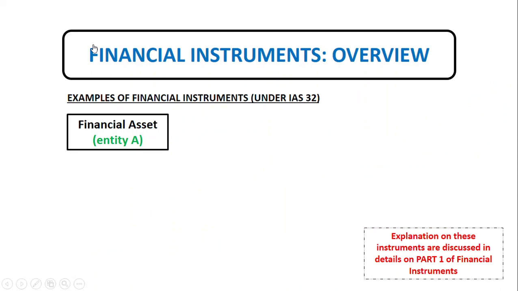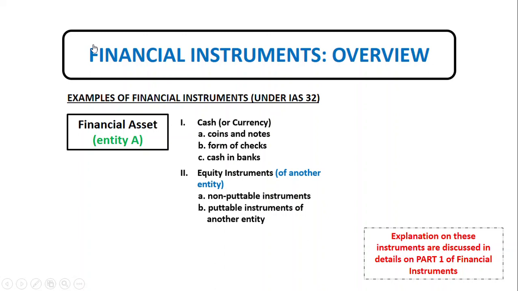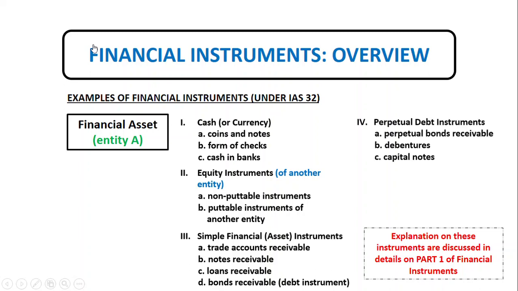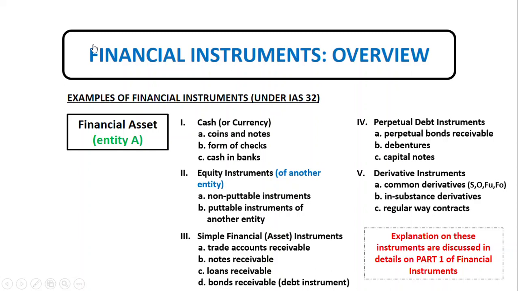A financial asset is any asset that is a cash, an equity instrument of another entity, or a contractual right to receive cash or financial asset from another entity, or to exchange financial assets or financial liabilities with another entity under conditions that are potentially favorable to the entity, or a contract that will or may be settled in the entity's own equity instrument that is a non-derivative for which the entity is or may be obliged to receive a variable number of entity's own equity instruments, or a derivative that will or may be settled by other than exchange of a fixed amount of cash or another financial asset for a fixed number of entity's own equity instruments.